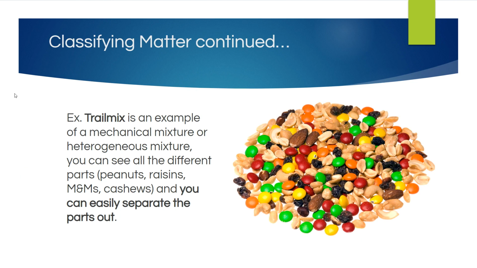Trail mix is an example of a mechanical mixture or a heterogeneous mixture. Okay. You can see all the different parts. You can see the peanuts, the raisins, the M&Ms or Smarties, whatever those are, the cashews. Okay, you can easily separate out the parts.